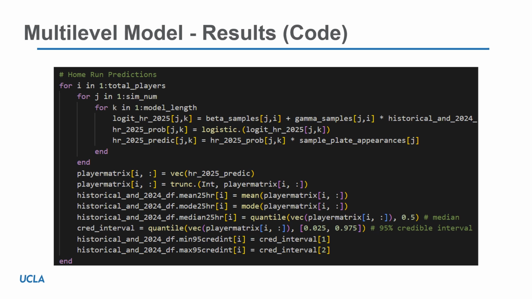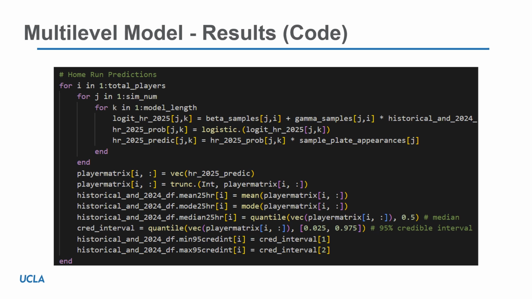We were going to be simulating 500 total seasons, which is that prior distribution for our plate appearances. And then the inner for loop, where we're looking at K, is the number of simulations that we went through from our multi-level model. So we had 3,000 simulations there. So all in all, we're going to have 1,500,000 total data points to work from.